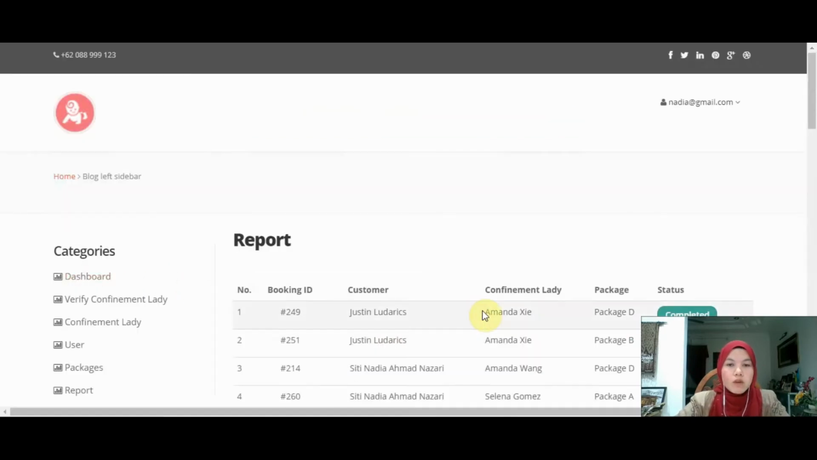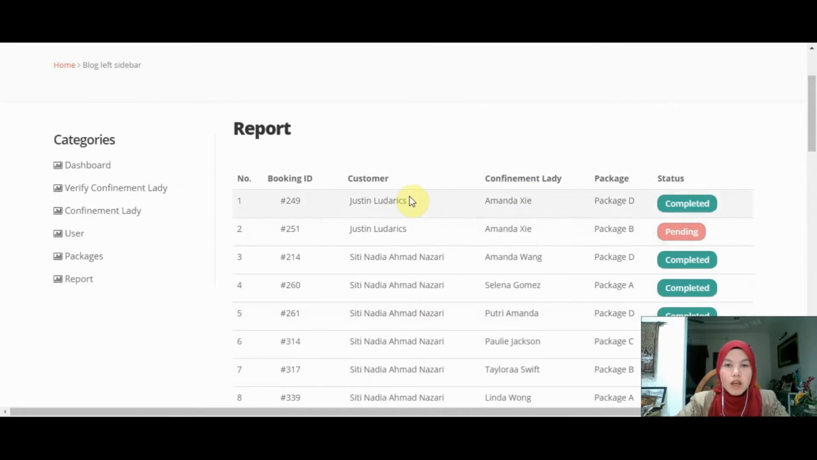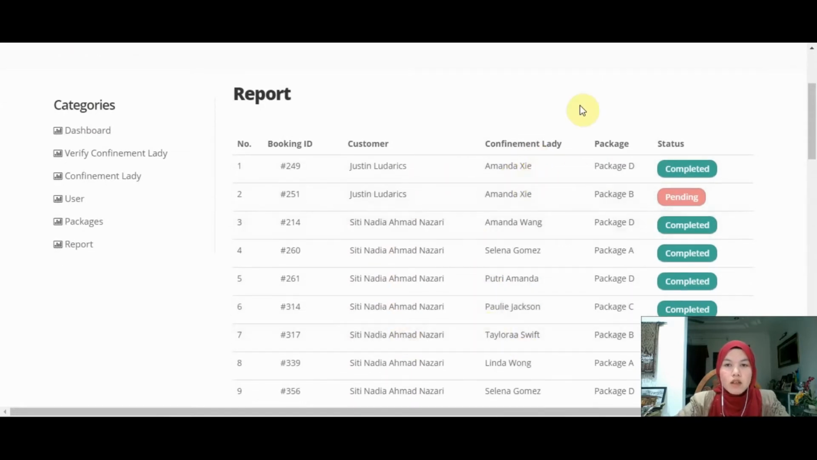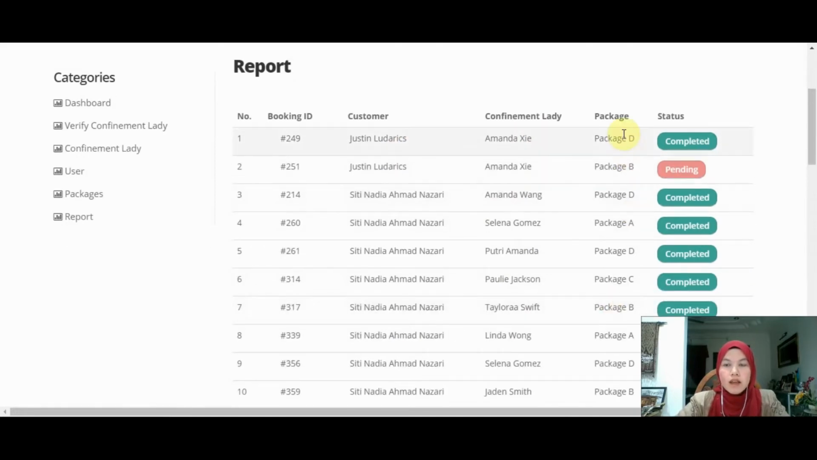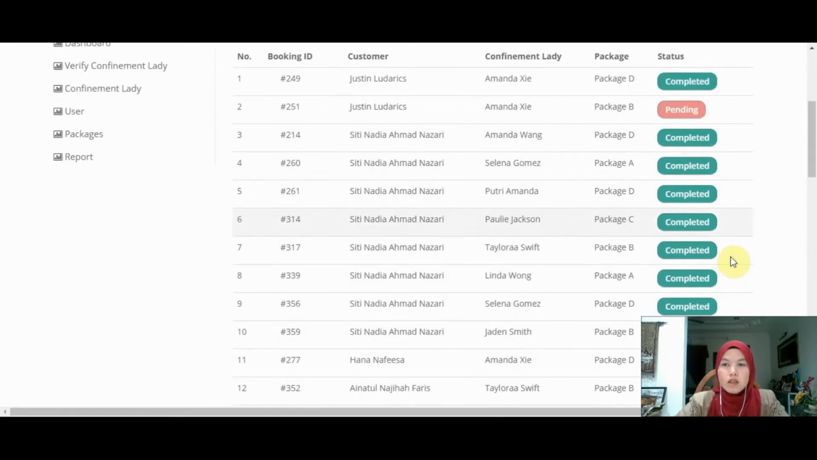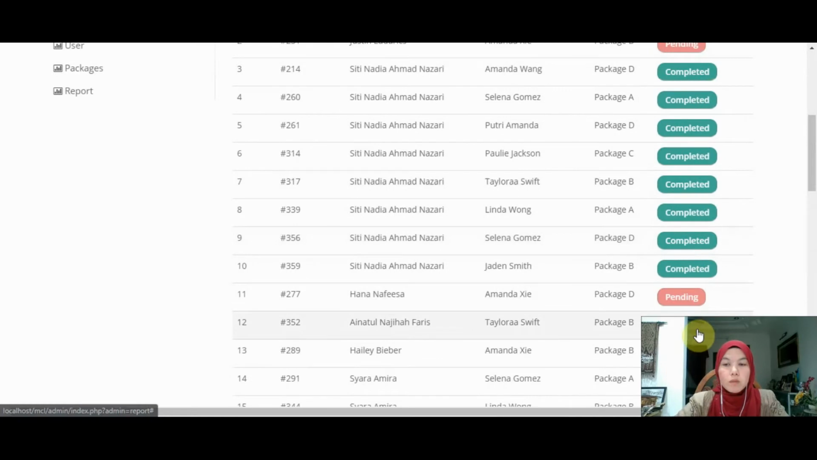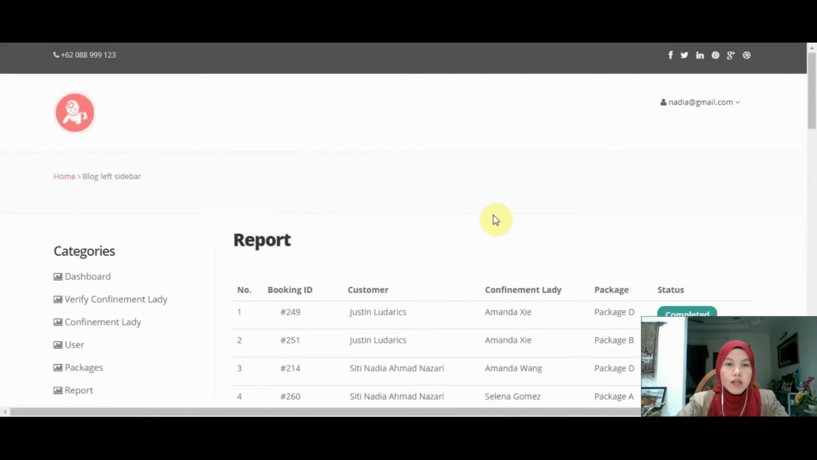Admin also can view the report between the confinement lady and customer. Here is the list of confinement ladies who are in charge of taking care of their customers, this is the package that has been chosen by the customer, and this is the booking status, whether it is completed, pending, or booked. So I think that's all for the admin's part. Next, I will show the user's part.